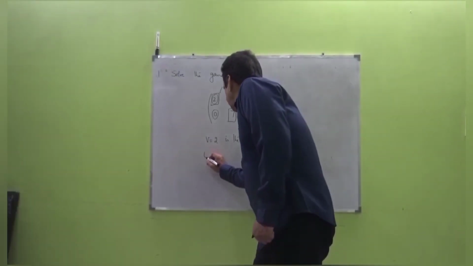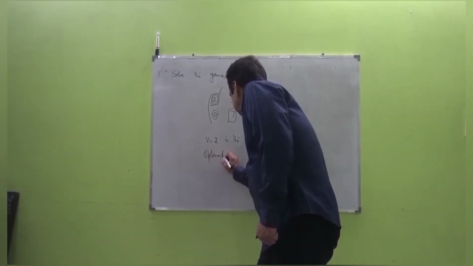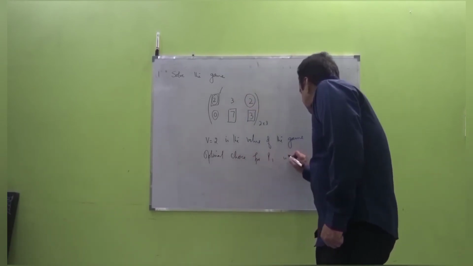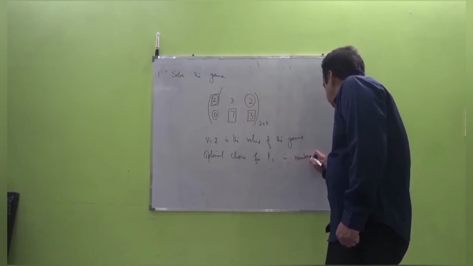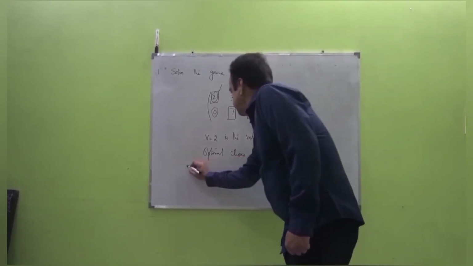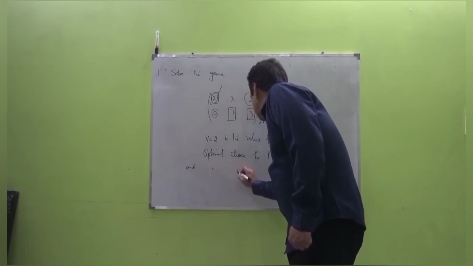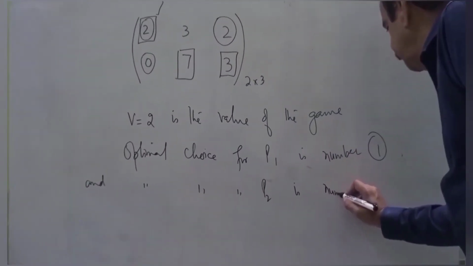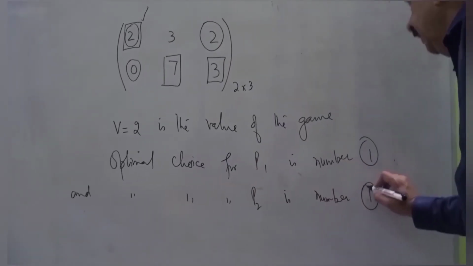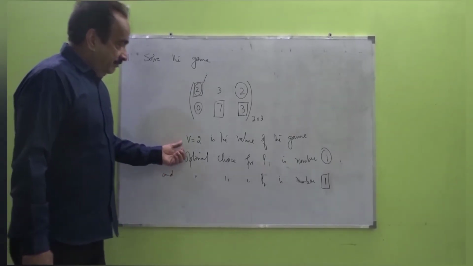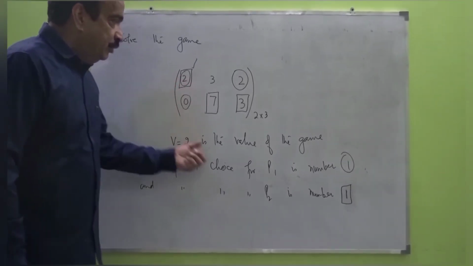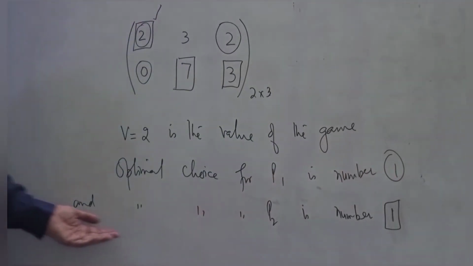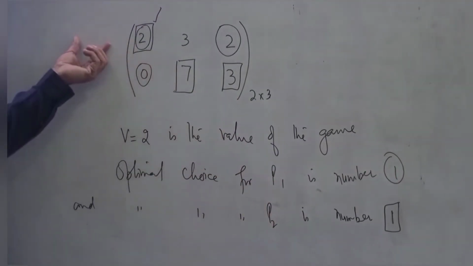And optimal choice for P1 is number 1, and optimal choice for P2 is again number 1. Now B equal to 2 is the value of the game. Optimal choice for P1 is number 1 and optimal choice for P2 is number 1 again.